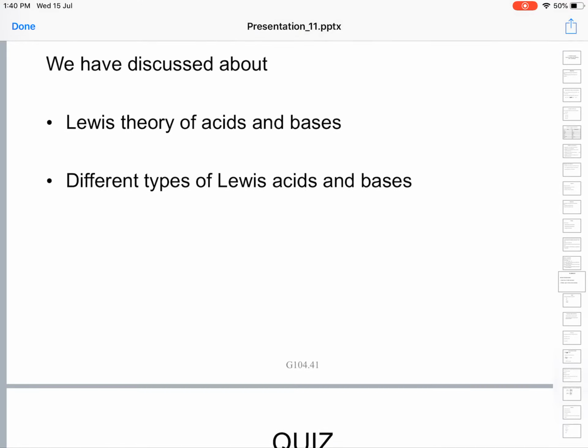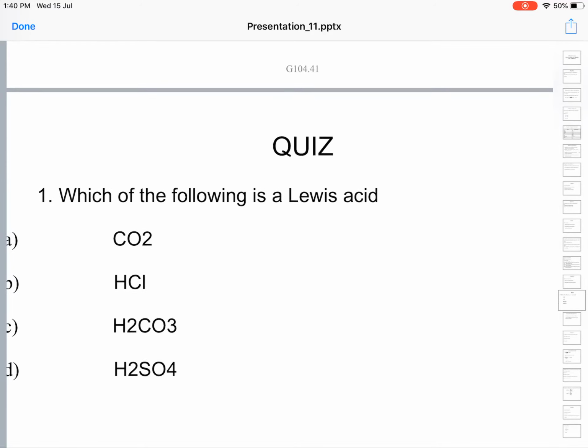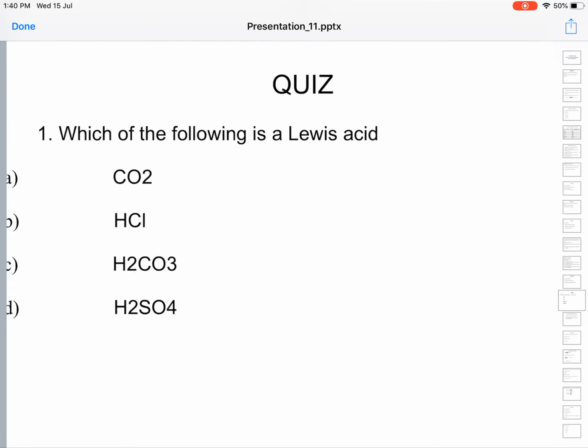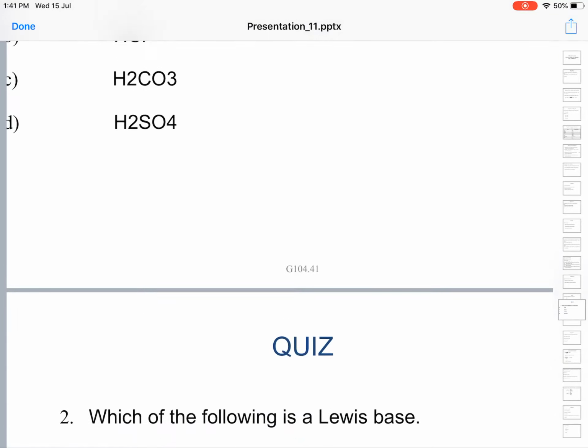Okay, let us see a few questions. Which of the following is a Lewis acid? Compounds with multiple bonds can act as a Lewis acid, we have said. So carbon dioxide is a Lewis acid. It can develop positive charge and act as a cation, and it acts as a Lewis acid. HCl and the rest of the things will not act as Lewis acids.